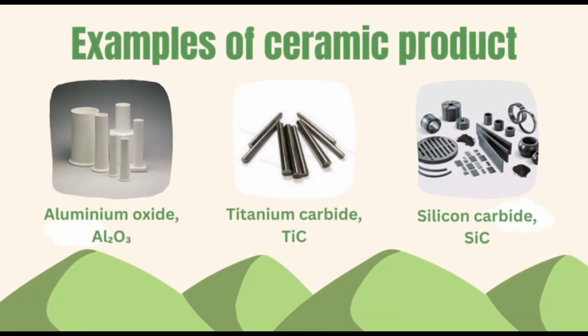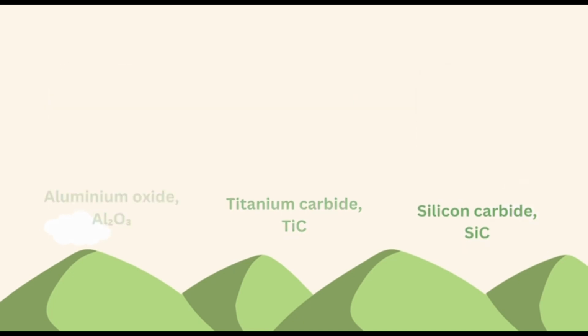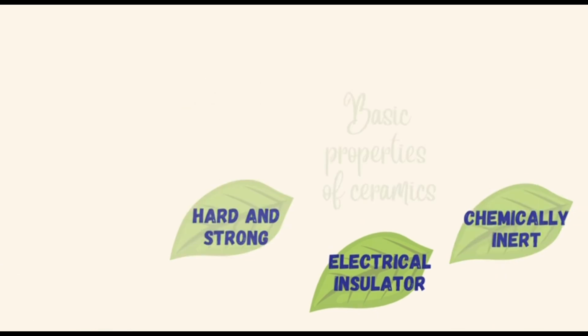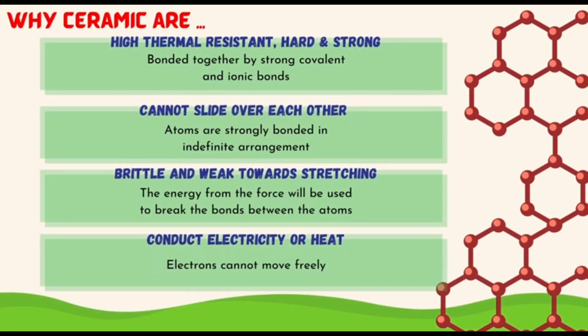Next, these are three examples of ceramic products, which are aluminium oxide, titanium carbide and silicon carbide. These are six basic properties of ceramics that we have to remember. The first one is high thermal resistance, breaks easily, chemically inert, electrical insulator, hard and strong, and heat insulator.